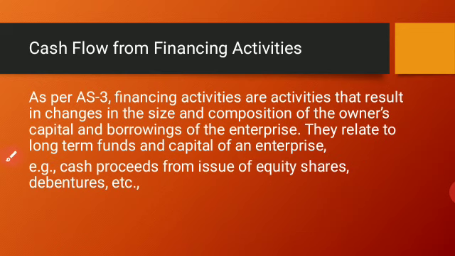So basically we have to keep in mind three important things. Operating is purely based on the main activities of an enterprise. Investing activities cover the purchase and sale of assets, fixed assets or long-term assets, whereas financing activity is based on the owner's capital and the borrowings of the enterprise, that is, proceeds of equity shares, debentures, or taking a loan from a bank. All these activities are involved under financing activities. This is the brief explanation of this particular chapter.